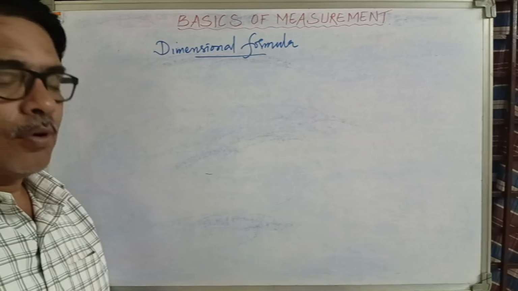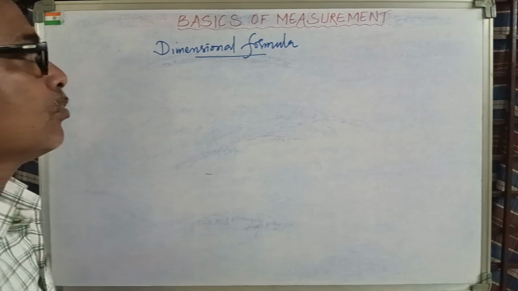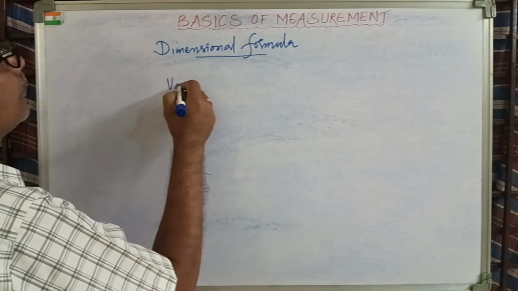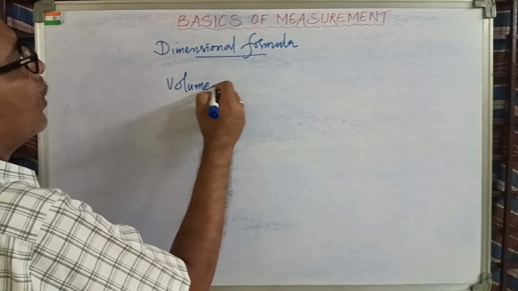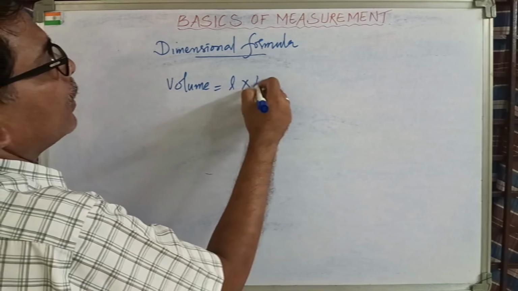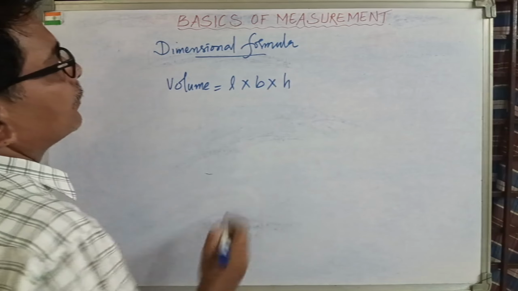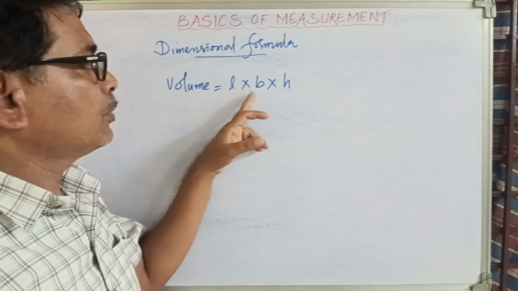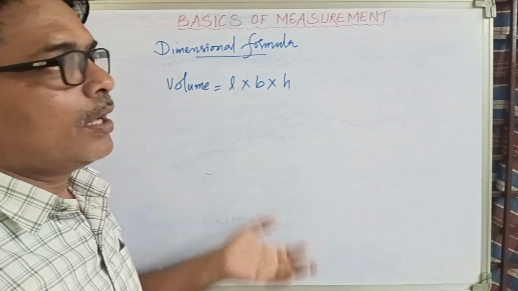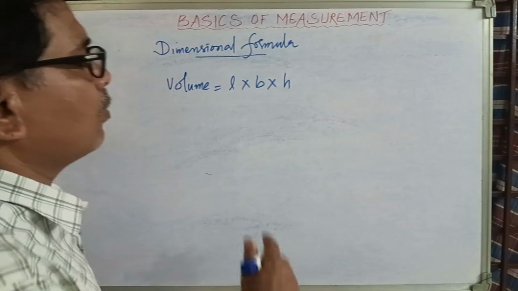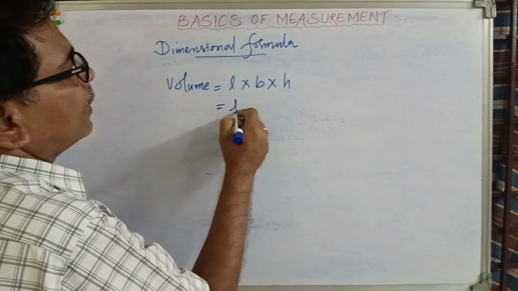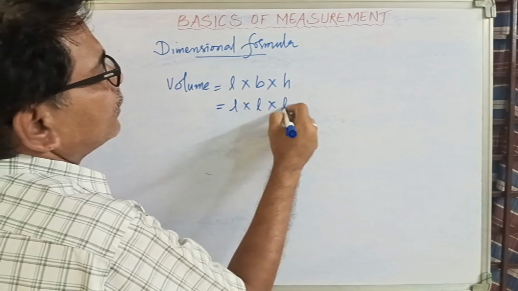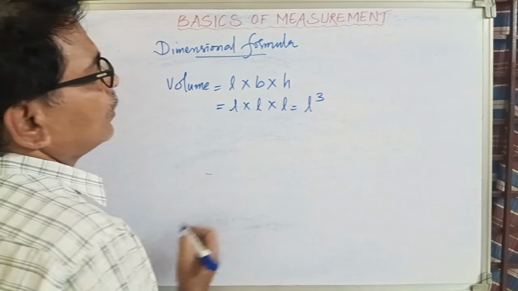Now let's discuss about dimensional formulas. So let me take volume. Volume means what? Just now I told you, length into breadth into height. See, long one we call it as length, a shorter one we call it as breadth, and the one which is having an altitude we call it as height. After all, these are nothing but length into length into length, that means length cube.